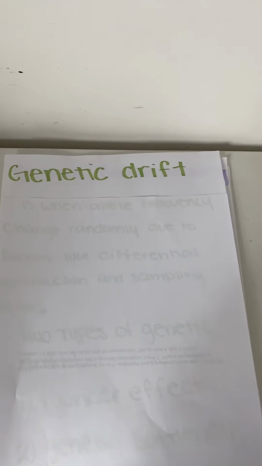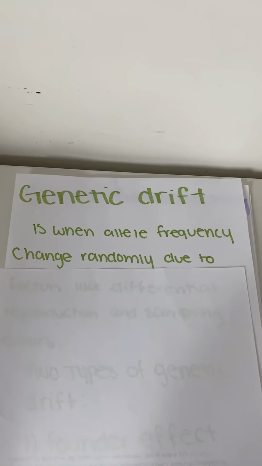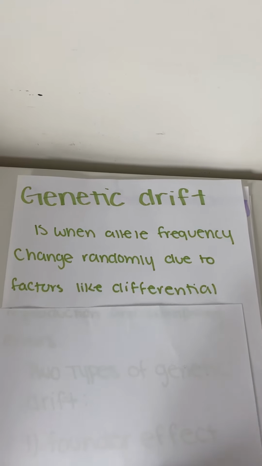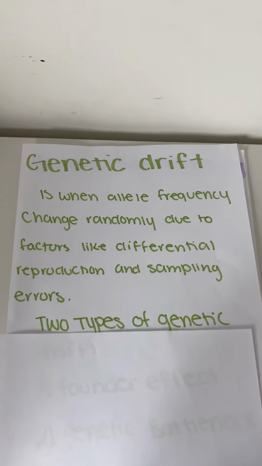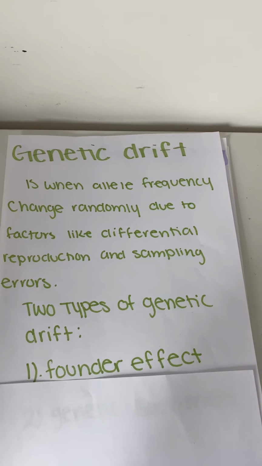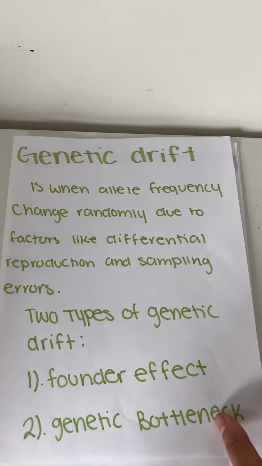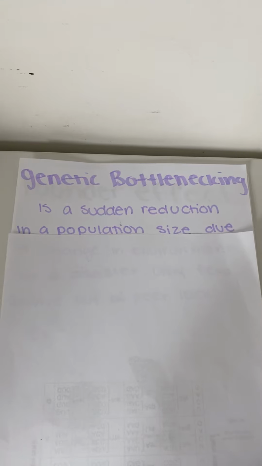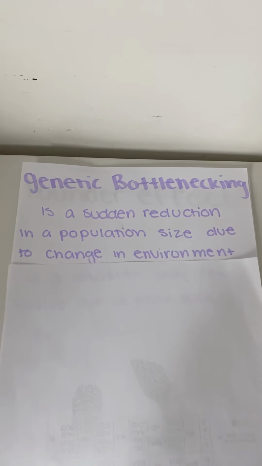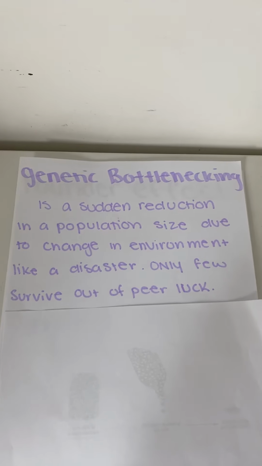Genetic drift is when an allele frequency changes randomly due to factors like differential reproduction and sampling errors. There are two types of genetic drift. One is the founder effect and two is genetic bottlenecking. Genetic bottlenecking is when there's a sudden reduction in population size due to a change in environment, like a disaster. Only a few survive out of pure luck.